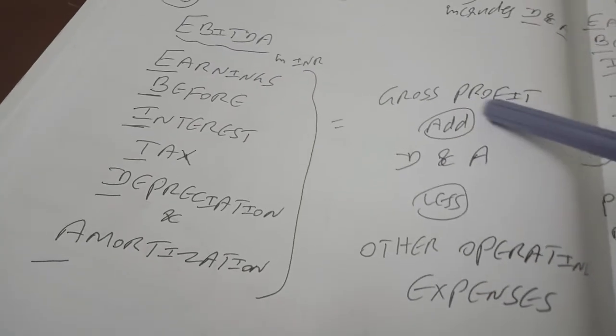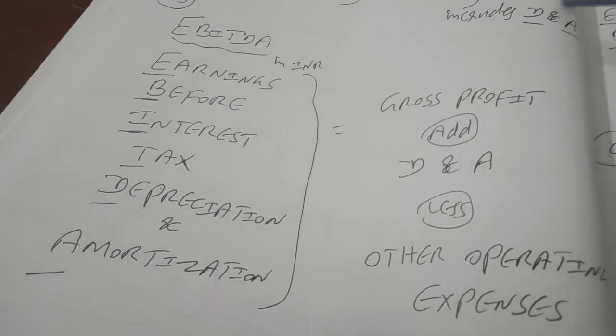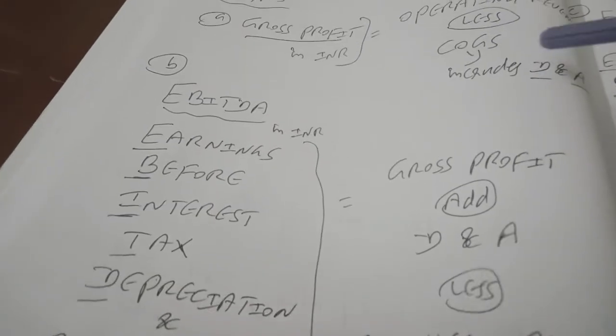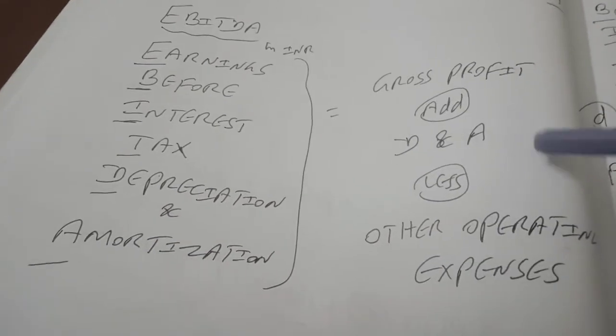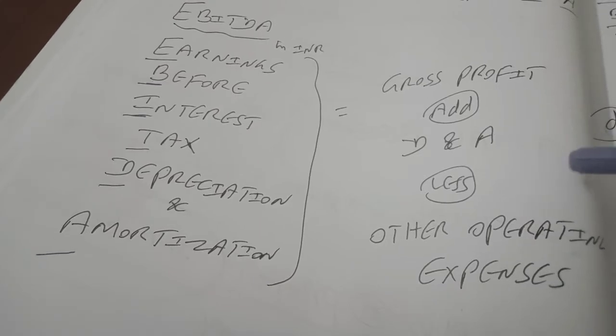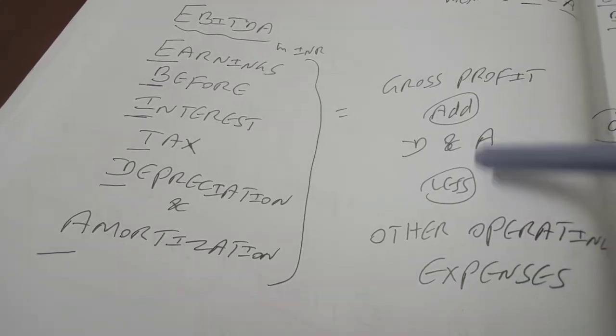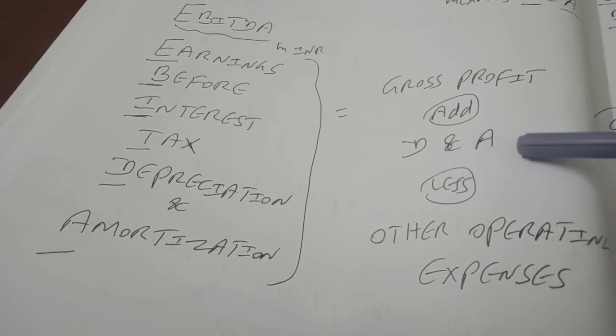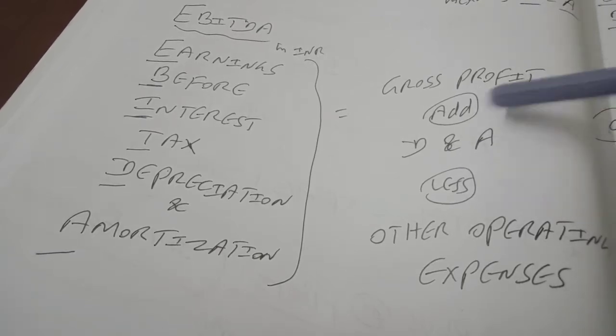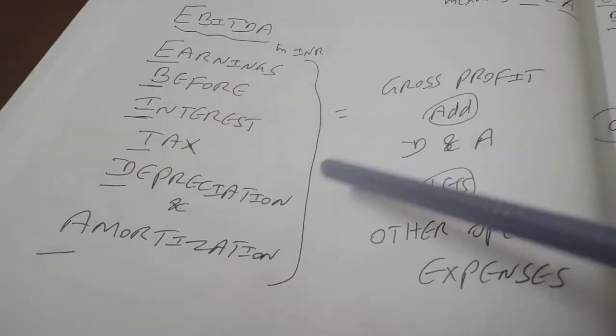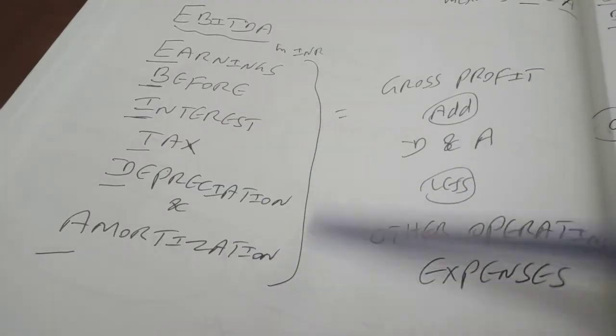So it is nothing but the gross profit, which we computed in absolute figure in the last step, right? We are going to subtract other operating expenses and then we are going to add back depreciation and amortization, because it is already subtracted in the previous step. So if you add back, we get the profit before subtracting depreciation and amortization.